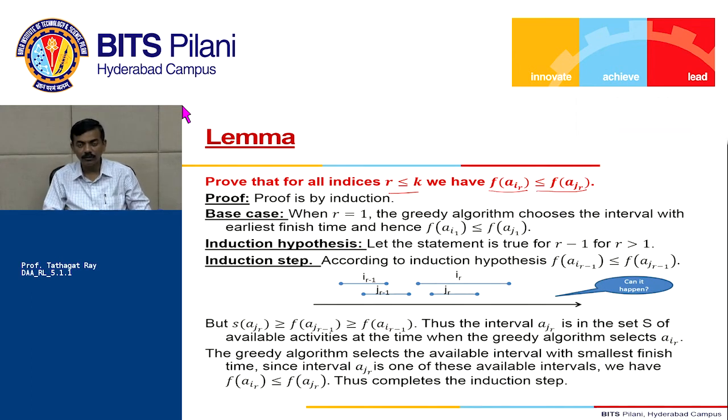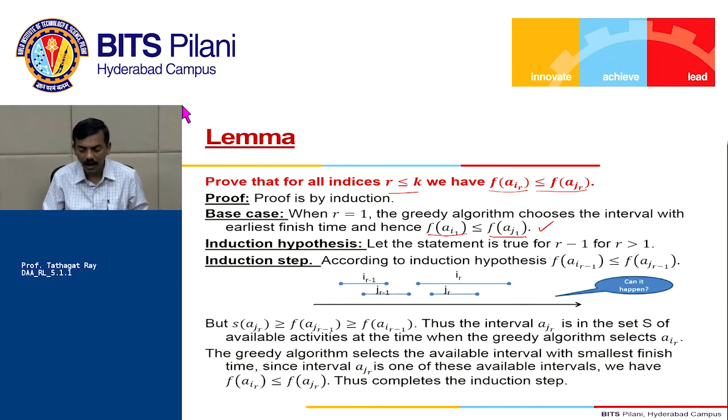The greedy algorithm chooses the activity with the earliest finish time, so definitely activity AI1 must finish before any other activity. So it is less than or equal to the finish time of AJ1. So this definitely holds true.